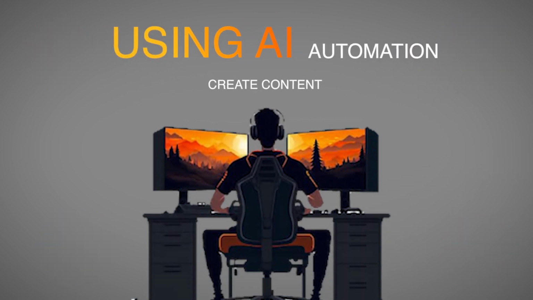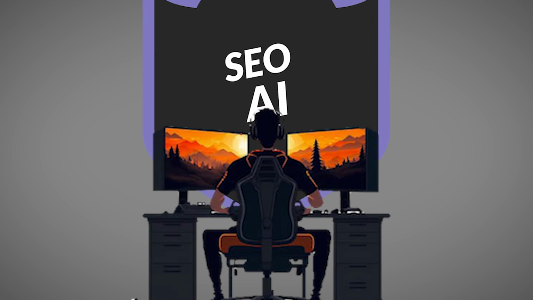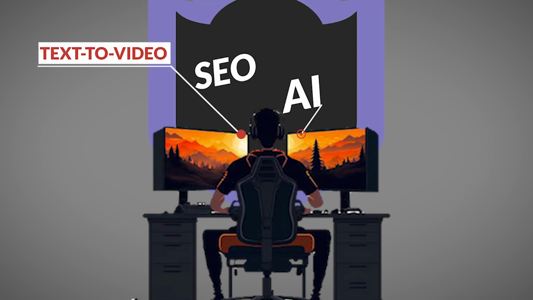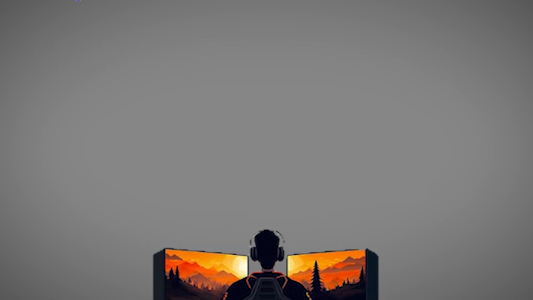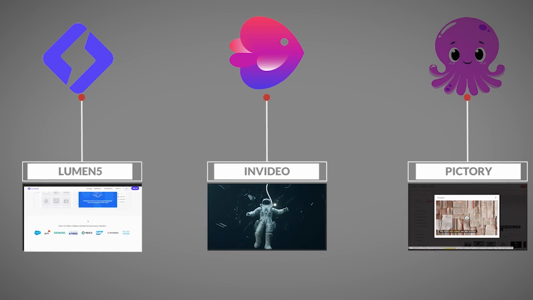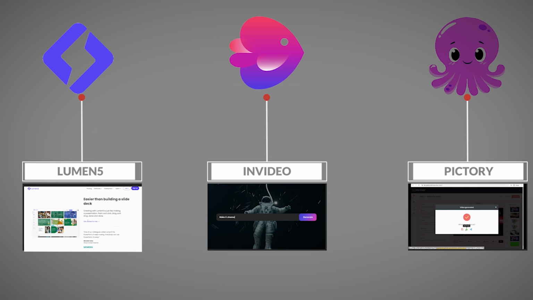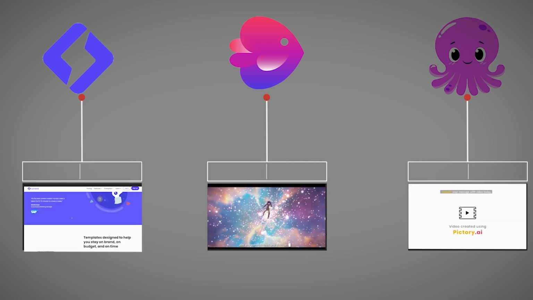Using AI automation to create content. AI tools have revolutionized how content is created. From text-to-video generators to text-to-speech tools, the options are vast. Here's how to automate your YouTube channel. AI video generators. Platforms like Pictory, Lumen5, or InVideo can automatically turn your script into a video. These tools use AI to match relevant visuals and music, making the video creation process seamless.